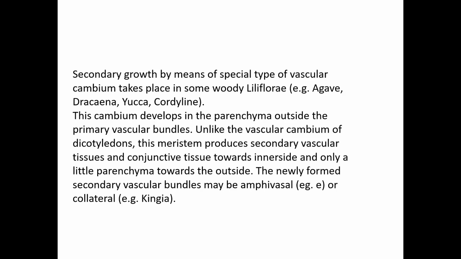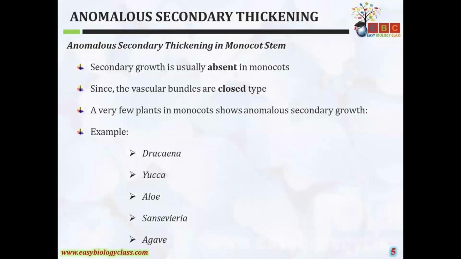It may be central xylem with phloem on either side, or central phloem with xylem on either side, so it may vary. An example is anomalous secondary growth in Dracaena, the typical example for monocots.